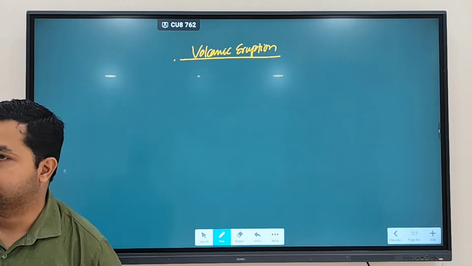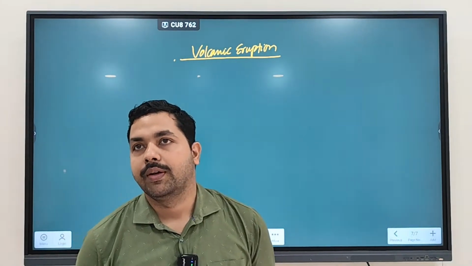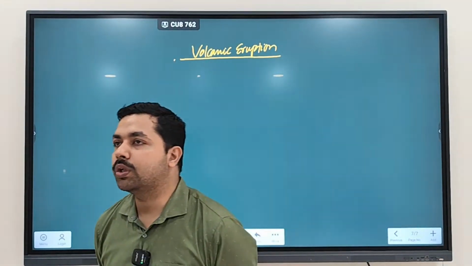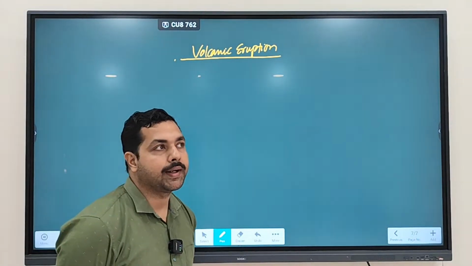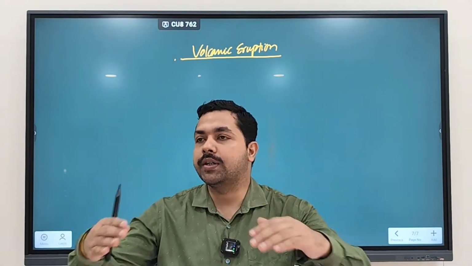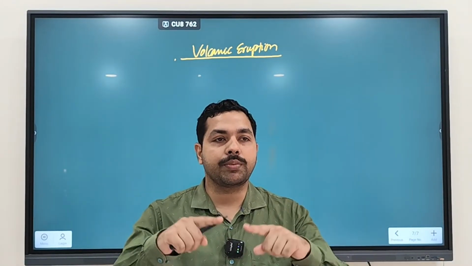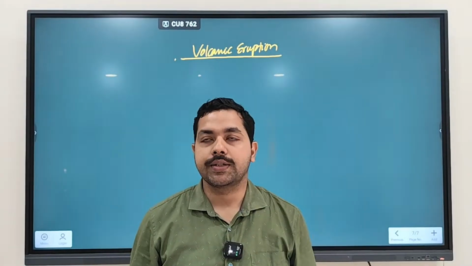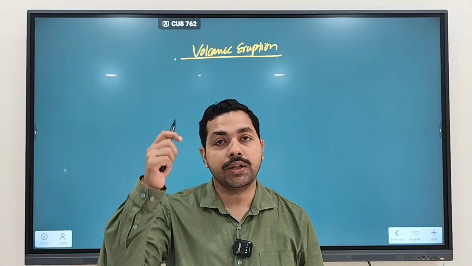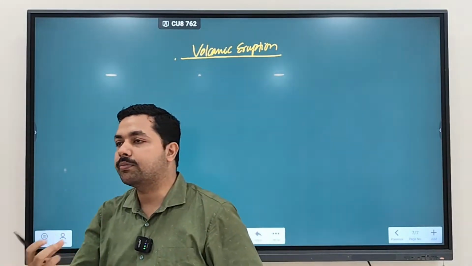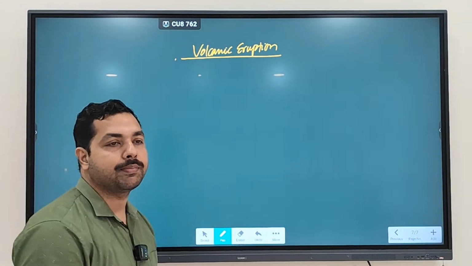In a composite volcano, there will be magma eruption near the vent. In composite, we discussed andesitic volcano is also referred to as what? Composite volcano. So andesitic volcano means which type of lava is going to come out? Acidic lava. And this lava will not spread much. This lava will come out in an explosive manner. We discussed acidic lava comes out in which manner? Explosive manner.